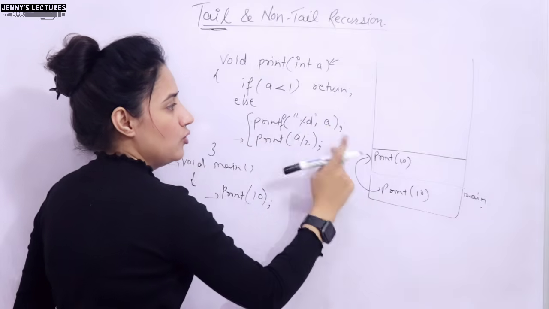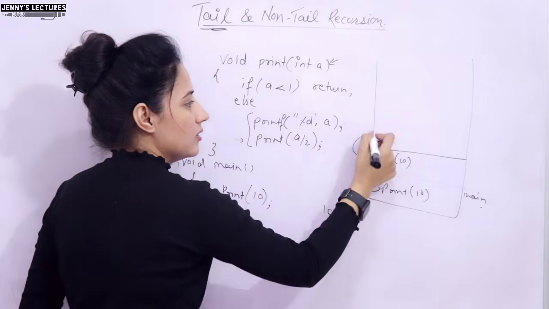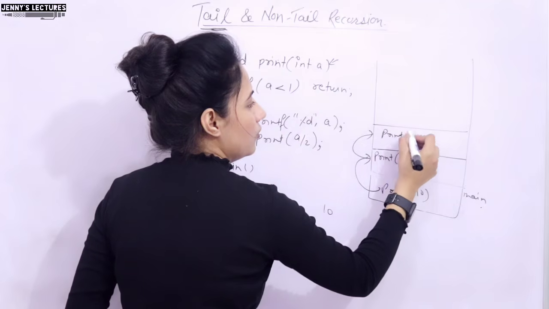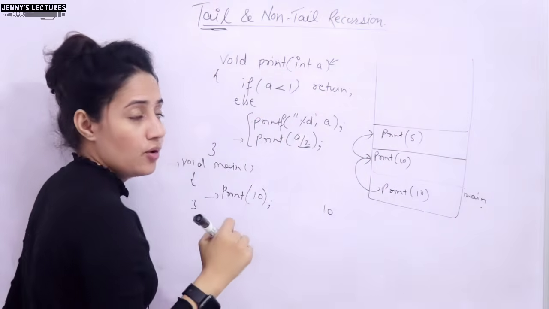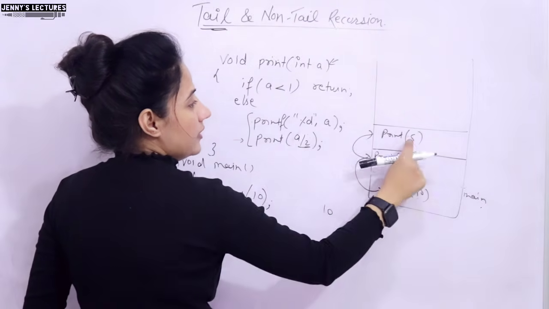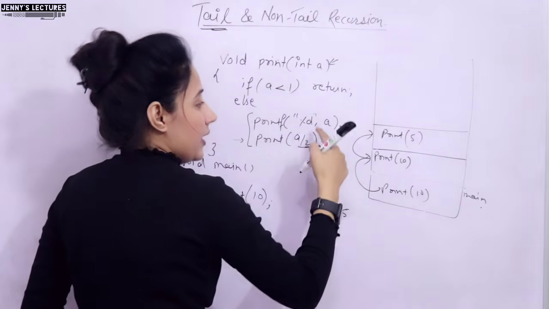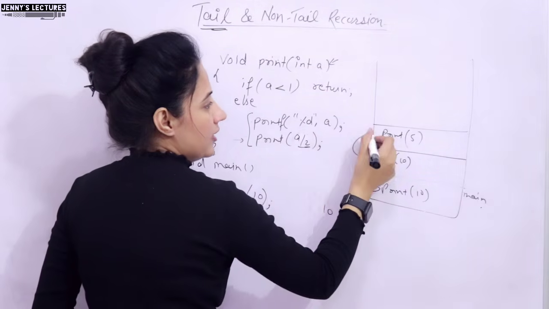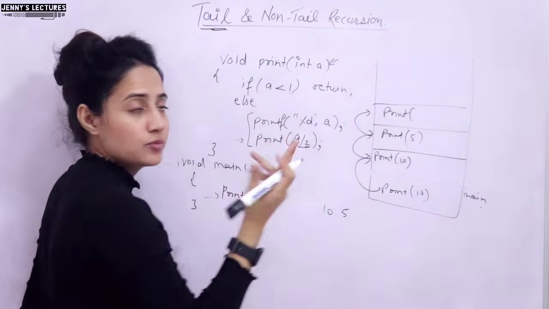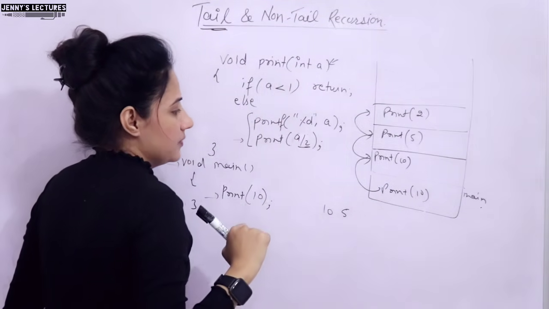So first of all it will print the a value. What would be printed? It would print 10. A value is 10 here. And then again it will call print, but it will pass a by 2. 10 by 2, that is 5. So one more activation record for print 5, because now the a value is 5. We are passing a by 2. Now again we are calling, now the a value is 5, so it will print again 5, right? And we are calling a by 2, so at this time what will it pass? 5 by 2, that is 2. In integer form it will pass 2, not 2.5, because we are taking int.